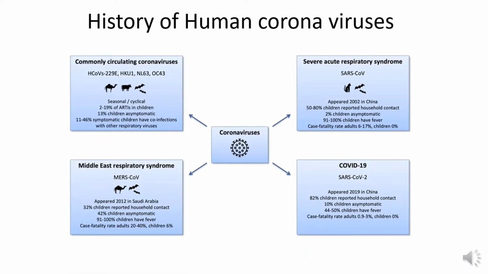These coronaviruses are not new to human beings. There are commonly circulating coronaviruses like 229E, HKU1, NL63 that create seasonal or cyclical infection. Eventually, these commonly circulating coronaviruses mutated to severe acute respiratory syndrome, which appeared in 2002 in China, and later it also appeared in 2012 in Saudi Arabia in the form of Middle East respiratory syndrome. Later in late December 2019, it appeared as the SARS-CoV-2.